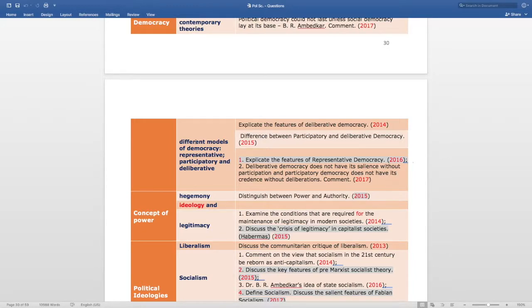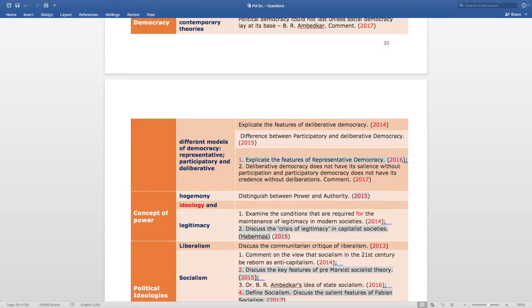Next question is difference between participatory and deliberative democracy. This question is asked in 2015. Next question is explicate the features of representative democracy. This question is asked in 2016.